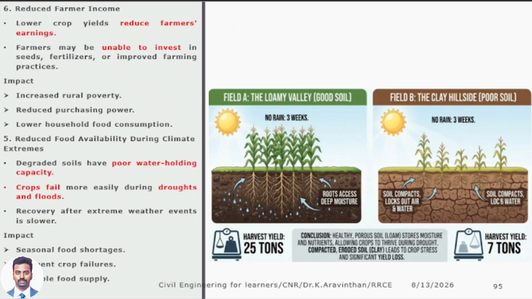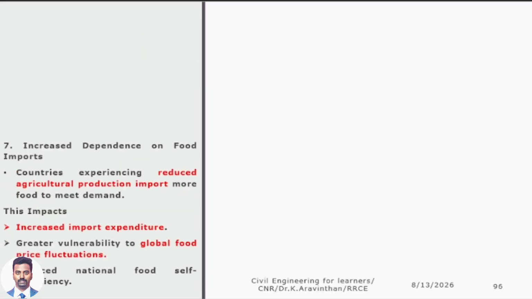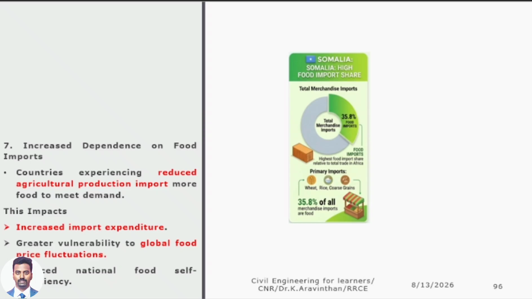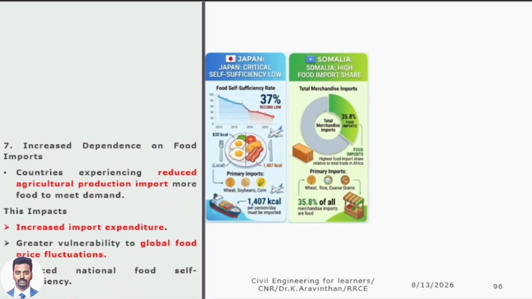Reduction of food availability. Due to poor water holding capacity, seasonal shortage of foods. Increased dependence on food imports. Which countries have I told? Somalia is a country dependent on high import. Sir, how much food are they importing? 35% of food they are importing from other countries. They are importing wheat, rice and coarse grain. Next thing is Japan. I have told, no. Sir, Japan is dependent on 1407 calories per day. They depend on other countries. This is today's statistics.